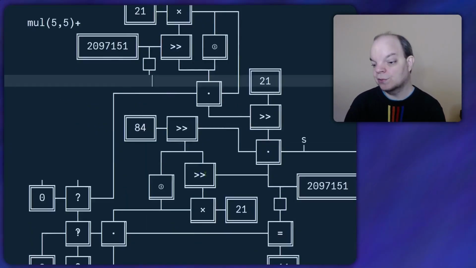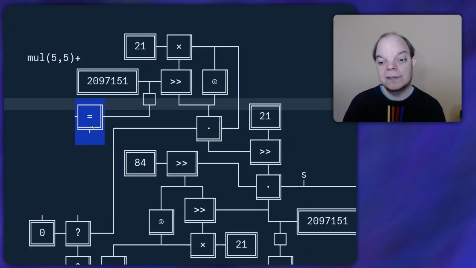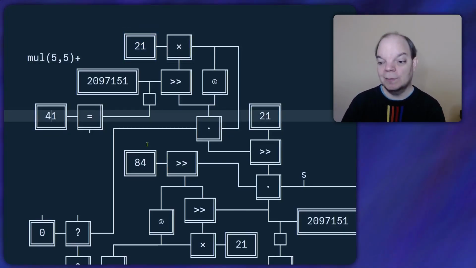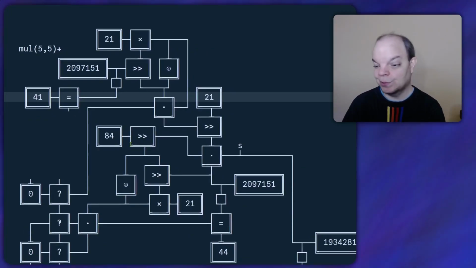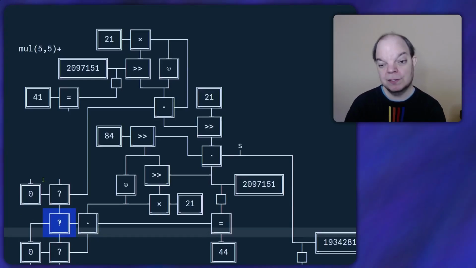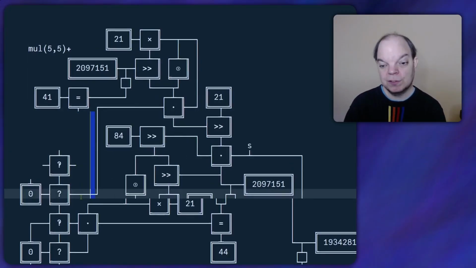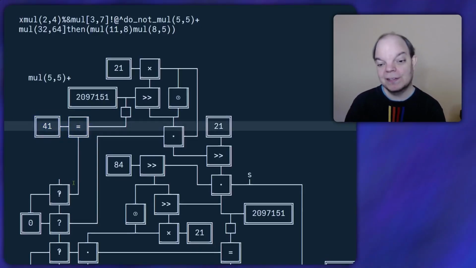So we need to use an equals like we did here to check if that is a close parenthesis. And then we need to compare against the Unicode value of the close parenthesis, which happens to be 41. Okay, I am now going to zoom out a bit in order to be able to see more of the program at once. And now let's put the question mark here. Now again, we are comparing using an equal, so we can use the optimized interrobang function. And now we need the result of that equal to go in here. So if the character is equal to 41, then it is a closed parenthesis, so we're golden.